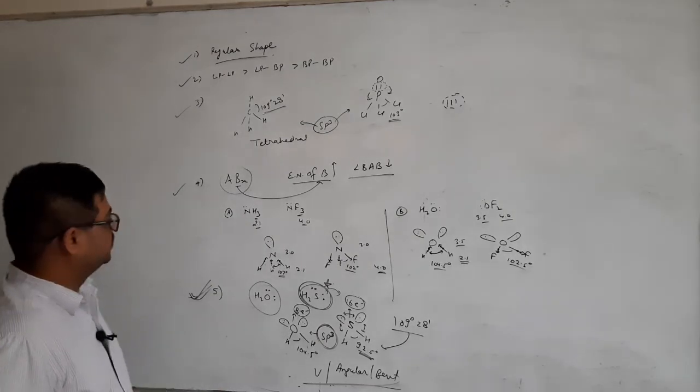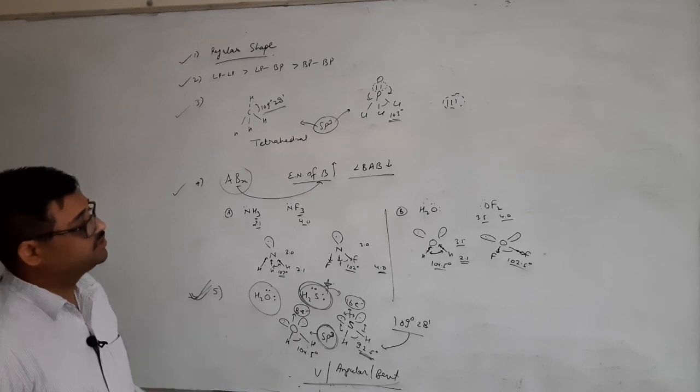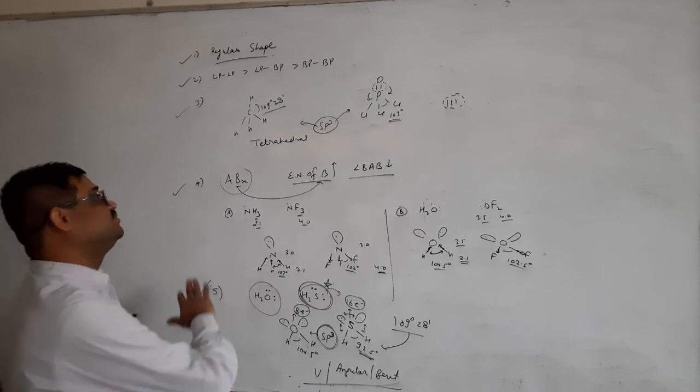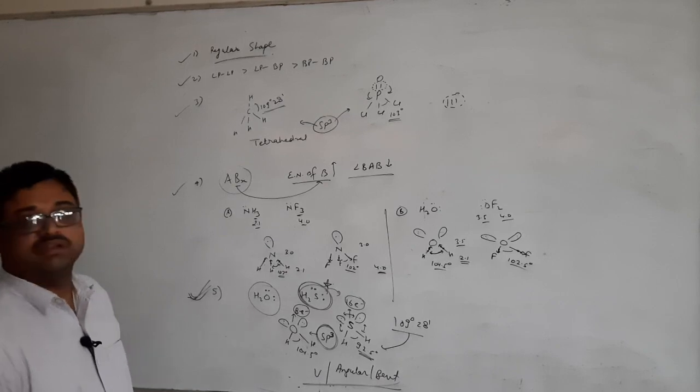Clear? So this is all about the 5 important points of VSEPR theory, by which we can give the explanation of the structure and geometry of various chemical molecules.